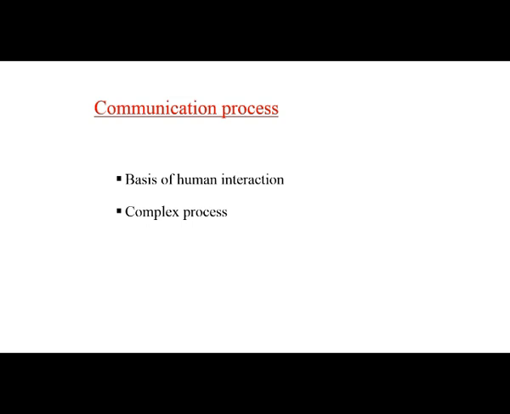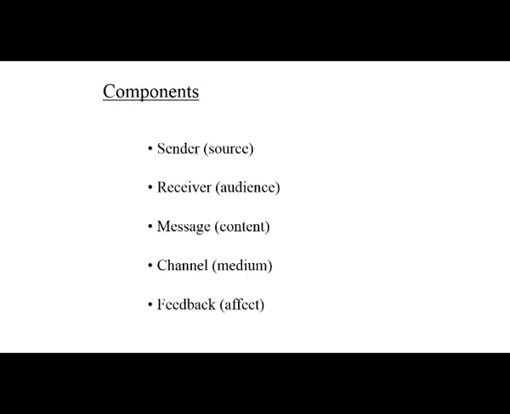Now, coming to communication process, it refers to the various components that are needed for a proper communication. Right? It is a complex process. Now, if you look at this slide, it tells about the various components that are necessary for a successful communication. For example, take this session as an example. For this session to happen, it requires a source, right? A sender of information, and at the other end, it requires a receiver, that is the audience. That forms the two ends of a communication process, right?